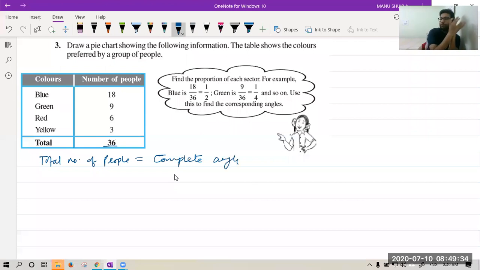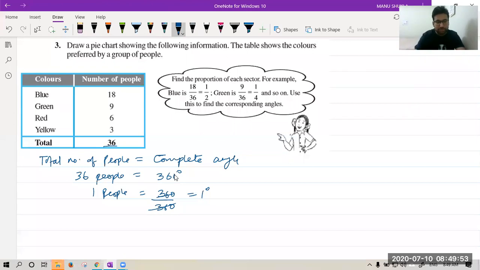So we are comparing people with angle. There are 36 people, equal to how much angle? 360 degrees. So one person is equal to 360 upon 360, that is 1. Sorry, my mistake. In the flow I made a mistake. It is not 360 upon 360, it is 36 only. One second. Okay, so we have 360 upon 36.